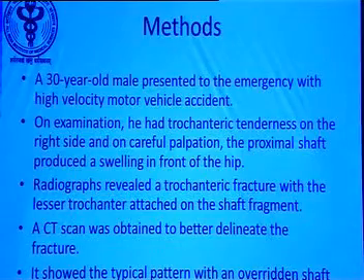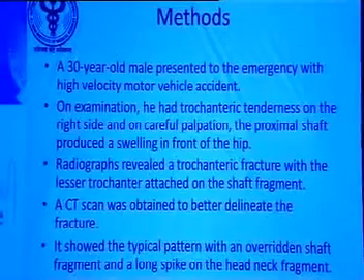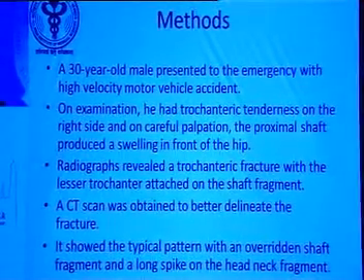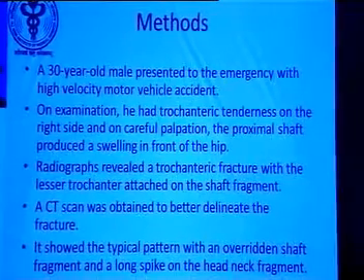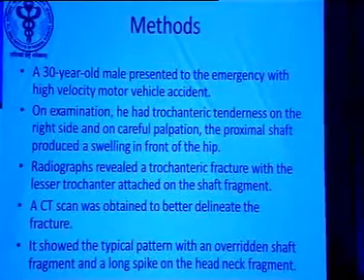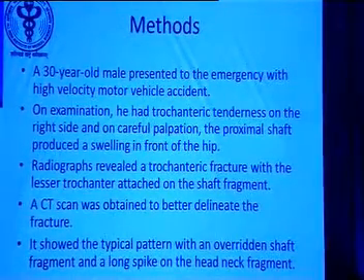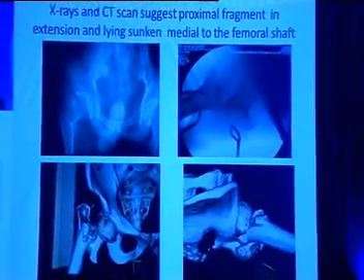A 30-year-old male presented to the emergency with a high velocity motor vehicle accident. He had trochanteric tenderness on the right side, and on palpation we can feel a swelling in front of the hip. The radiographs revealed a trochanteric fracture with a lesser trochanter attached to the shaft fragment. A CT scan was obtained to better delineate the fracture. It showed the typical pattern with an overridden shaft fragment and long spike on the head and neck fragment, as you can see on this X-ray.